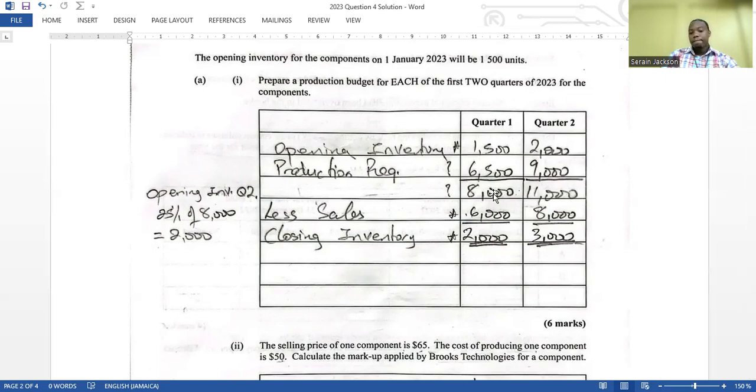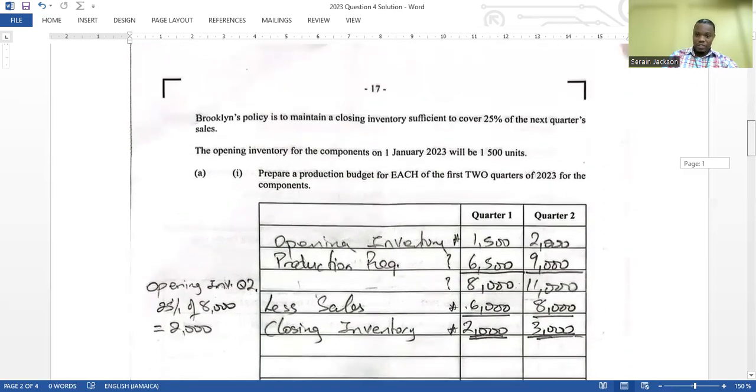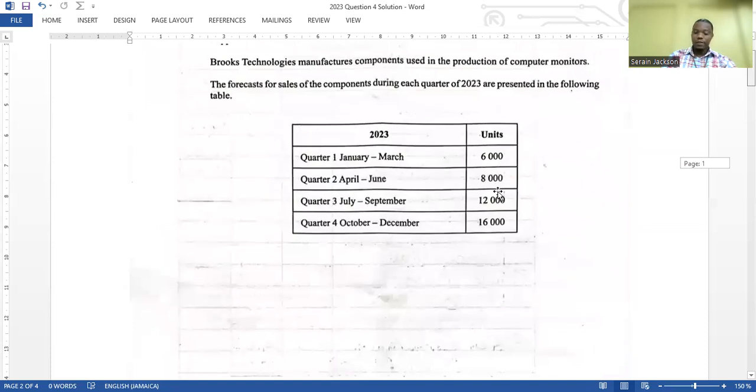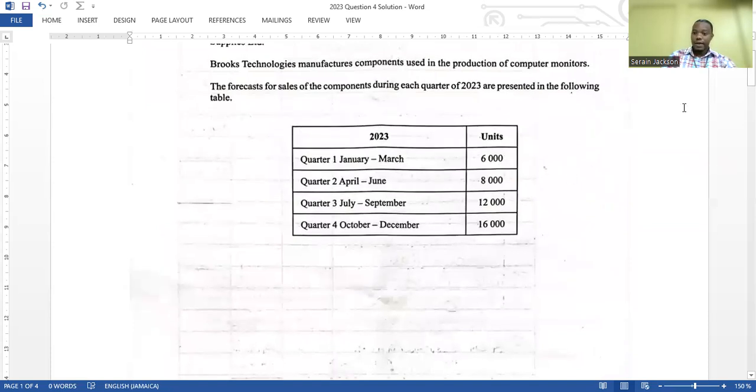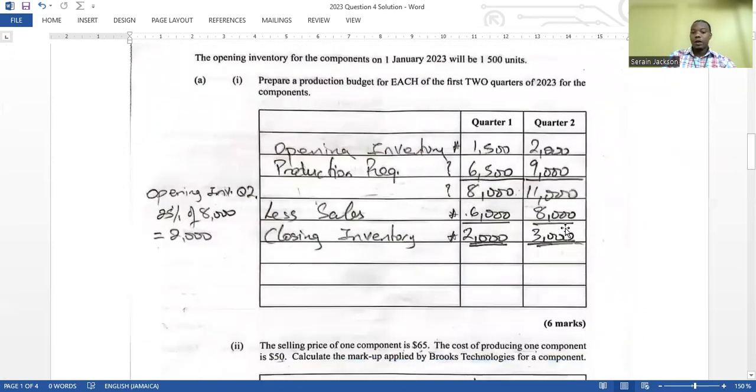So we can deduce then that if the opening inventory plus the production that is required gives us 8,000, then how do we find out the production that is required? All we simply need to do is subtract the 1,500 from the 8,000, and we get the 6,500, which is the production that is required. The opening inventory for Q2, we already calculated, it's the same 2,000, so you put the 2,000 there. We would have calculated this 3,000 by finding 25% of the 12,000, which is the third quarter. And that is how we got the 3,000 here.